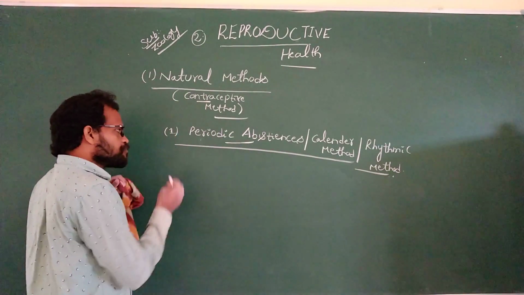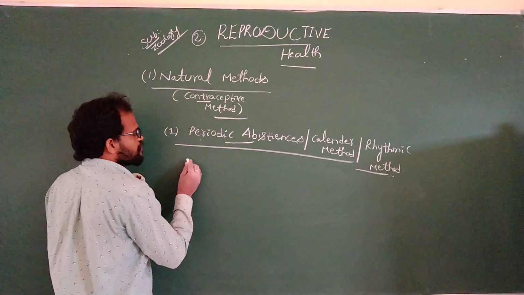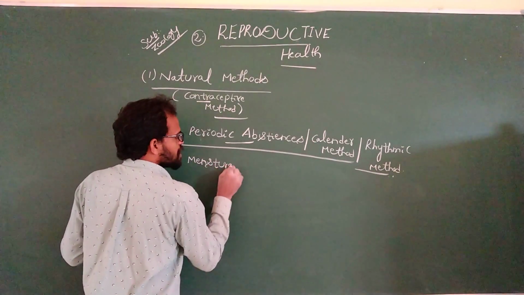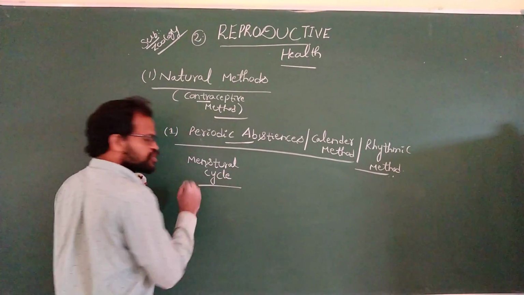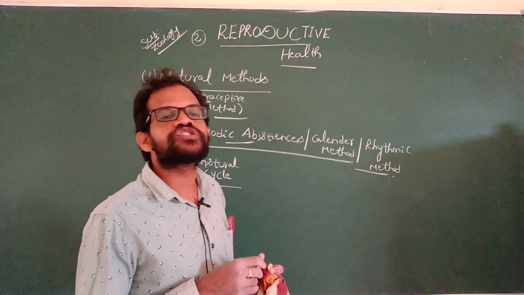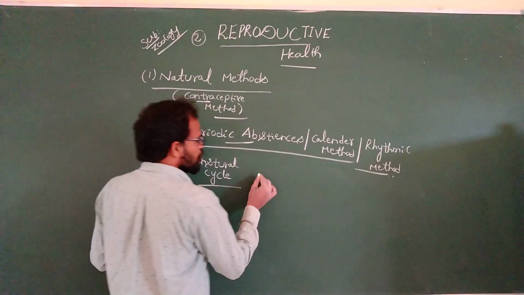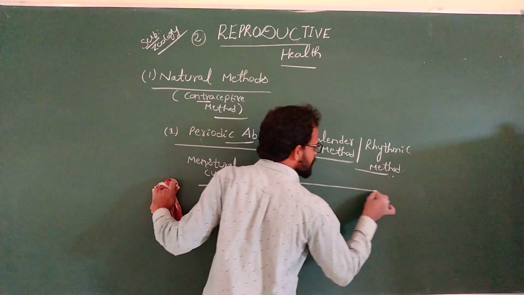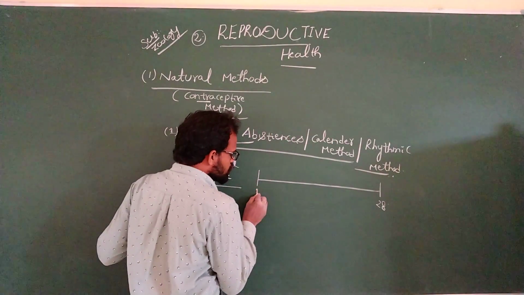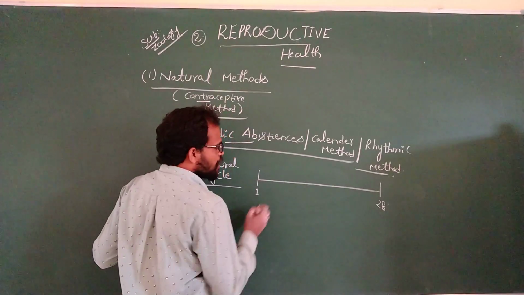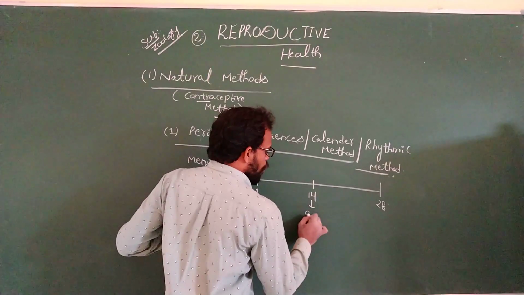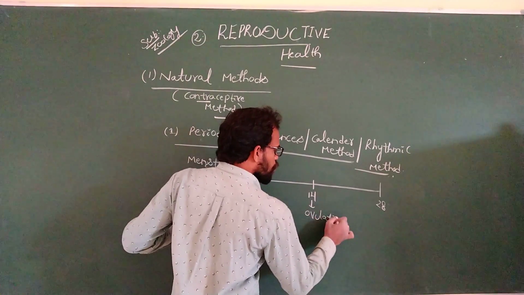Before going to periodic abstinence, first some knowledge about the menstrual cycle. In the female, the average menstrual cycle is 28 days, starting from the first day to the 28th day. Around the 14th day is the ovulation period.